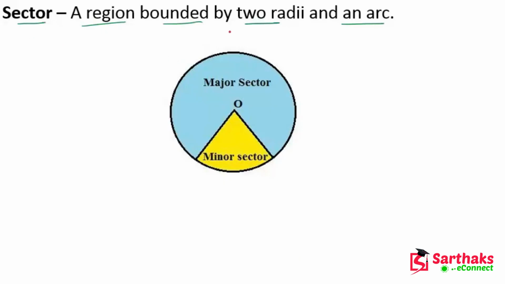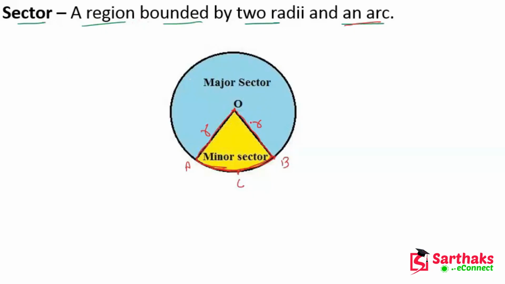If we take this point C, then ACB is the arc.